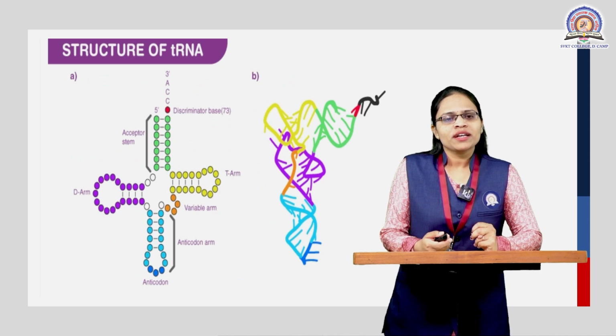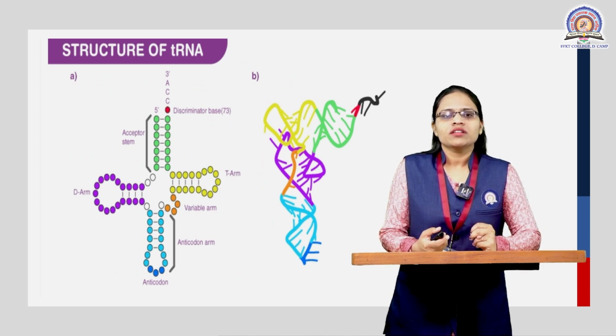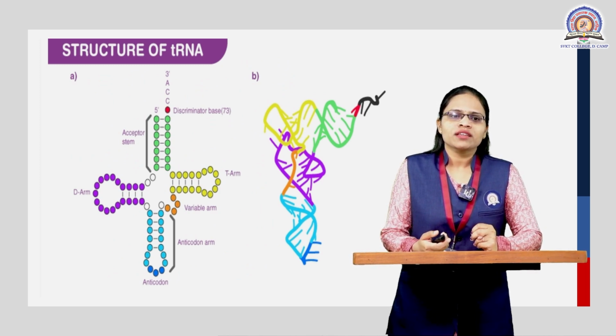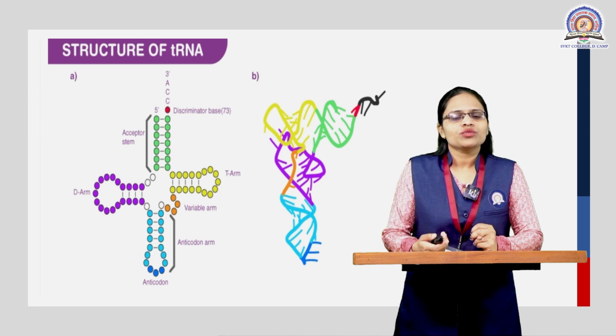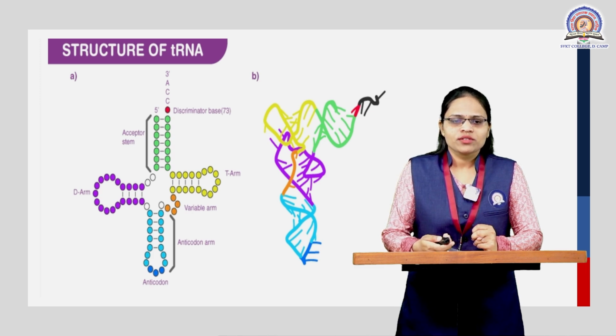There are the 5' end and the 3' end. The 3' end contains the sequence called ACC and also contains the discriminator base, while it contains the T arm, D arm and the variable arm, and the last one is the anticodon arm. This anticodon arm contains the complementarity to the codons which are present on the mRNA.